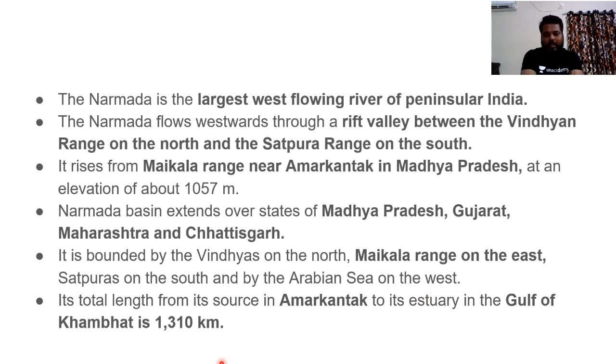The total length of the Narmada river, from its source at Amarkantak to its estuary near the Gulf of Kambat region, is 1310 kilometers. So the Narmada river originates from Amarkantak Plateau and enters the Gulf of Kambat.